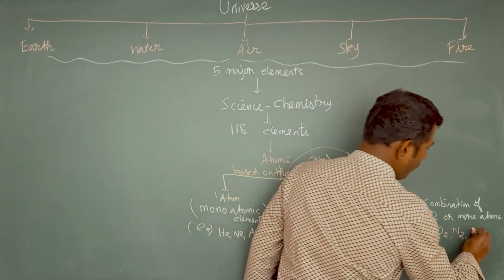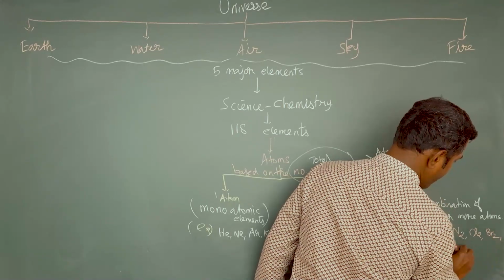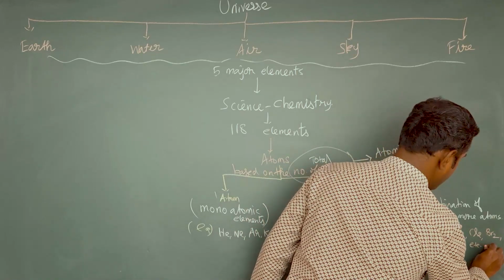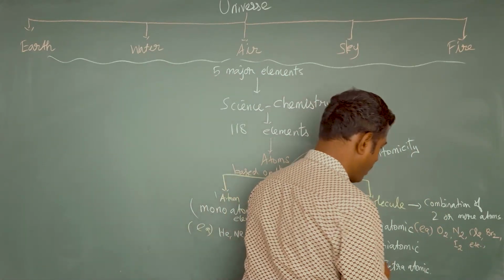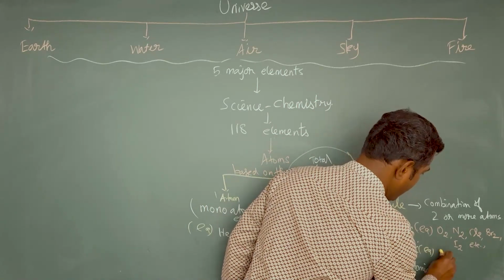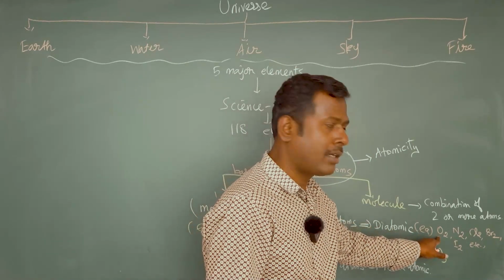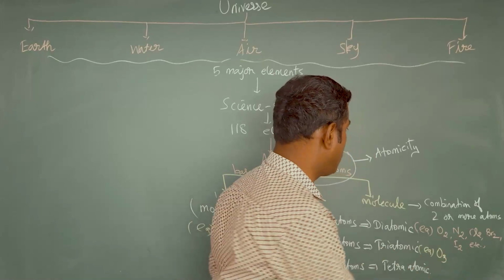Also chlorine, bromine, iodine, all the halogens. These are all examples of diatomic molecules. And for a triatomic molecule, an example is O3. In an oxygen molecule, 2 oxygen atoms are combined to form the oxygen molecule, which is O2. O is the oxygen atom.